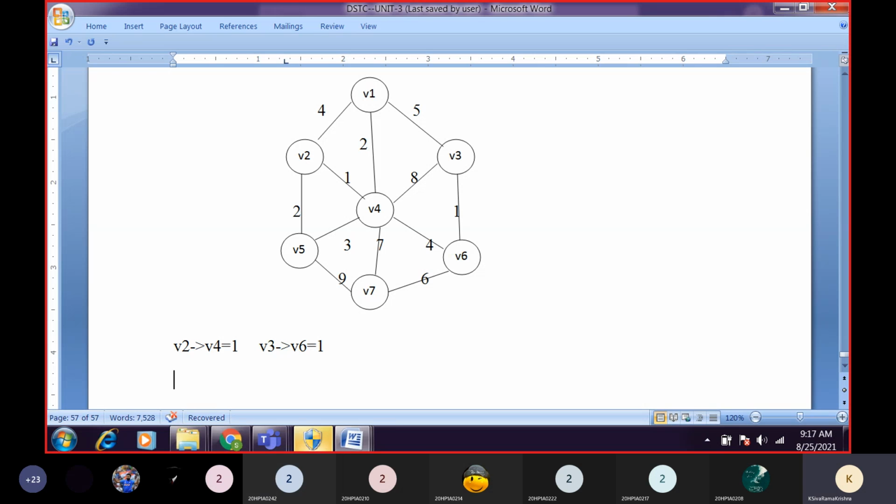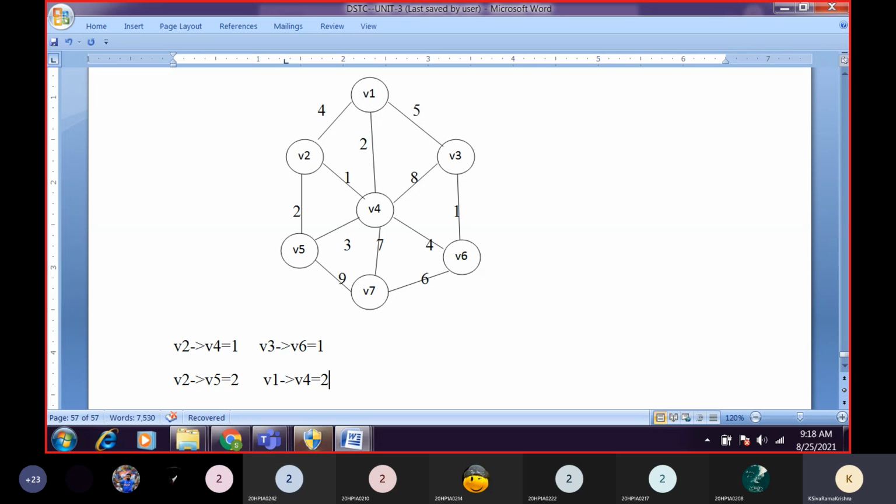In which edge can we find 2? V2, V5, sir. Are we having any other edge with 2 as the weight? Sir, V1 to V4. Very simple one, so try to understand.